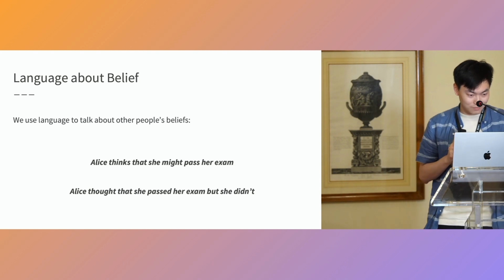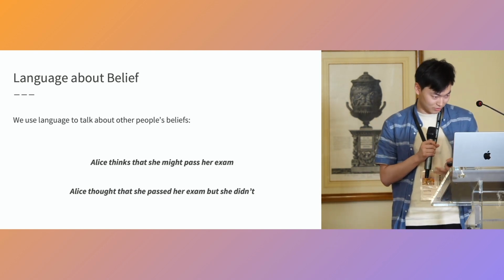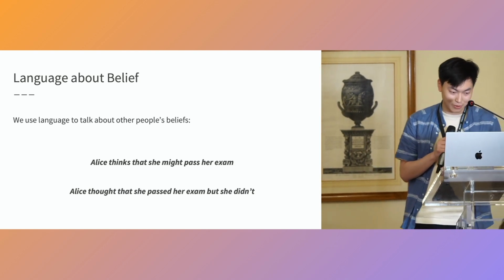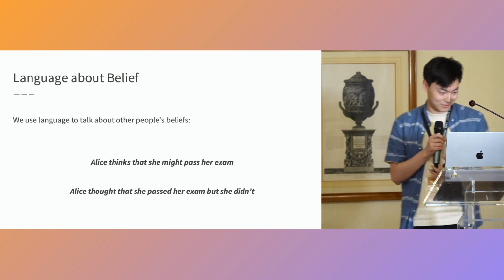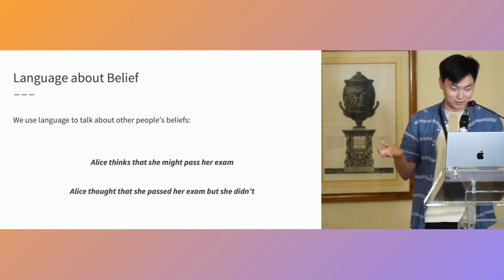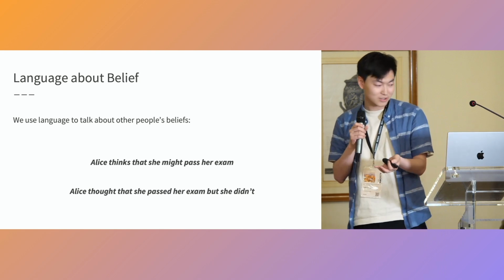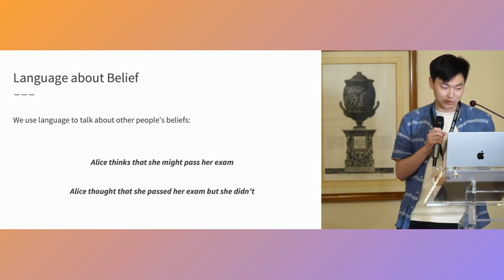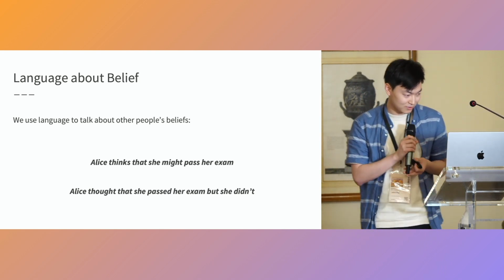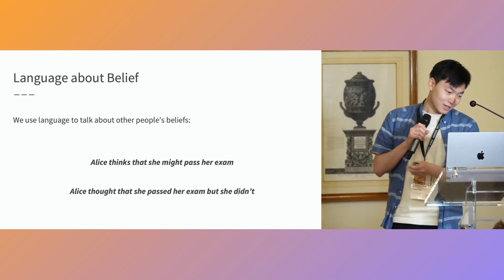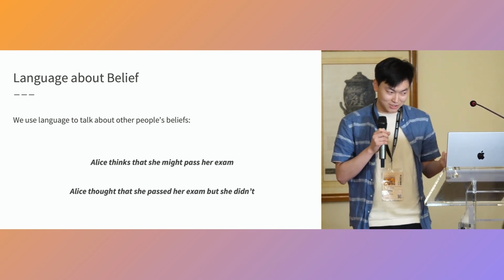So we use language to talk about other people's beliefs. For example, we might say Alice thinks that she might pass her exam. Note here we can use modal words such as might or could to indicate uncertainty in beliefs. We can also talk about other agents' past beliefs or false belief. For example, Alice thought that she passed her exam, but she didn't.